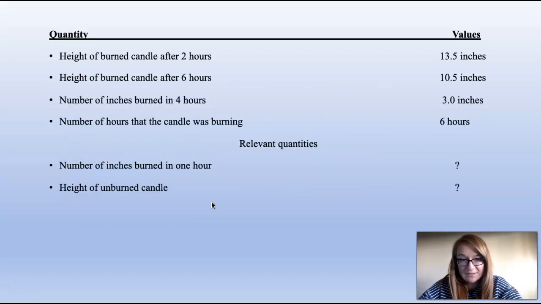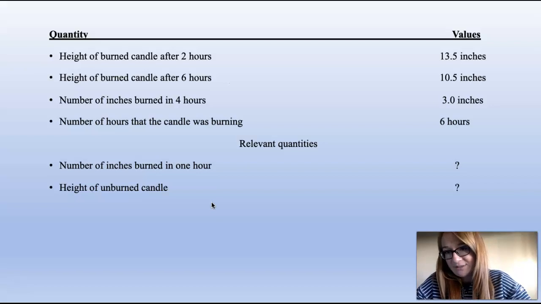So what we're going to do first is pull quantities and their values. So far what we know is that the height of the burned candle after 2 hours is 13.5 inches. The height of the burned candle after 6 hours is 10.5 inches. The number of inches burned in 4 hours is 3 inches. The number of hours that the candle was burning is 6 hours. And we also have a quantity of the number of inches burned in 1 hour, which we don't know, and the height of the unburned candle, which is what we're trying to figure out.